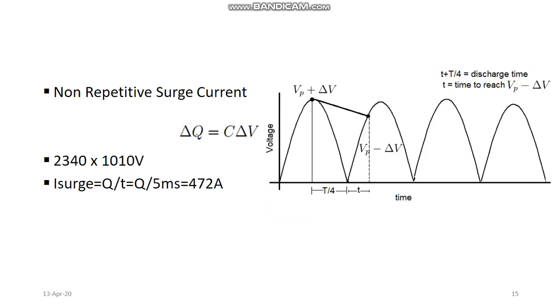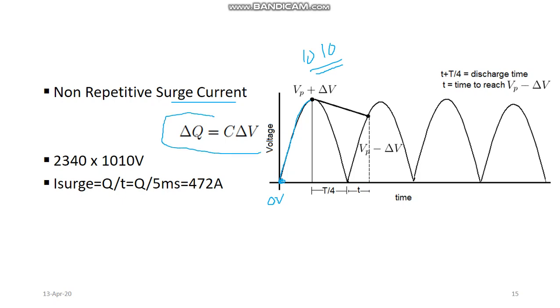And the last thing left is to find the non-repetitive surge current. The maximum value of the current that will flow during the very first cycle, when the capacitor goes from its bare minimum value of 0 volt to its peak value of 10 volt. The current corresponding to it will be known as the surge value of the current.